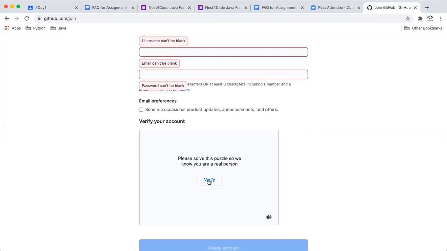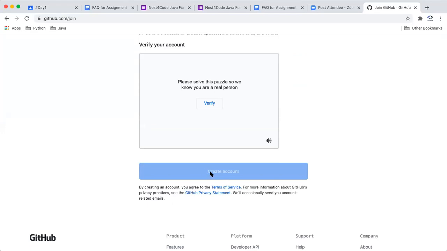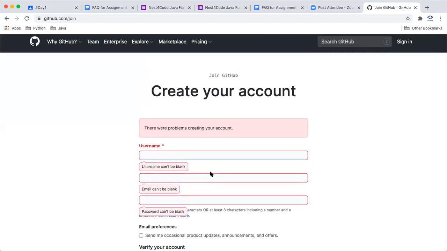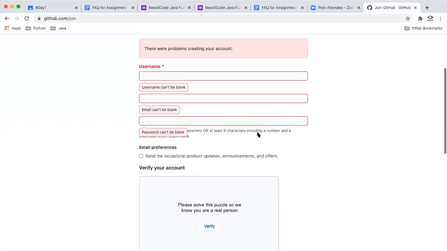And then once you sign up, you just have to create the account. And once the account is created, you can just go and log in. So this is just 2-3 pieces of information which they need, and then you can just log in. It's simple. And I'll just show you, once you log in, you have to create a repository. So that I will show you now.